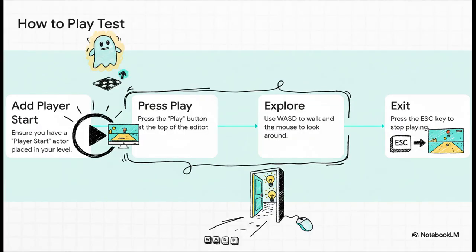All right, this is it. The moment of truth. You see that big play button at the top? When you hit that, you're no longer the builder, you're the player. You'll drop right into the world at that player start marker we placed. You can walk around with WASD, look with your mouse, you can walk right up to your building and go inside. This is where it all pays off.